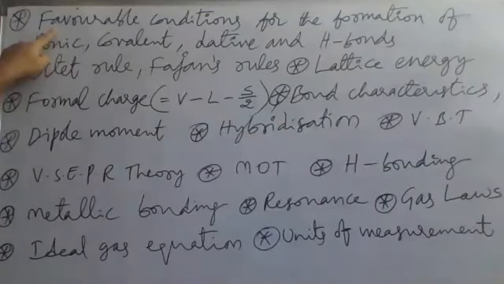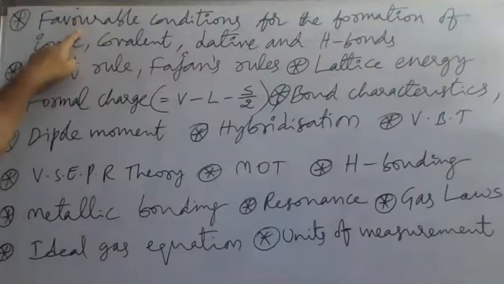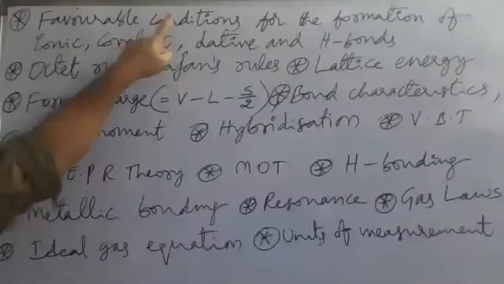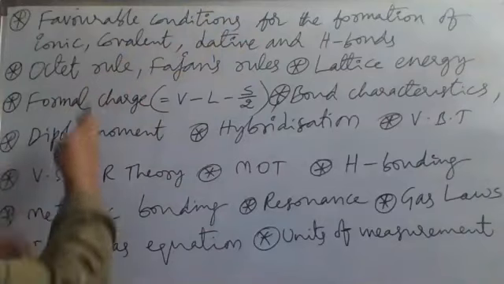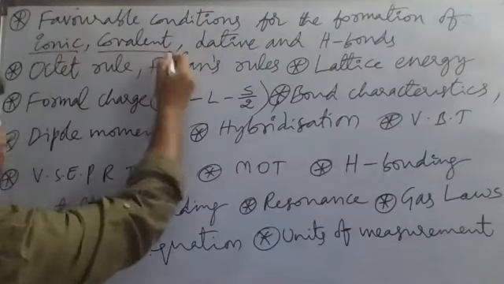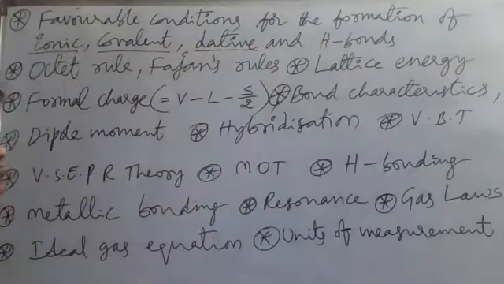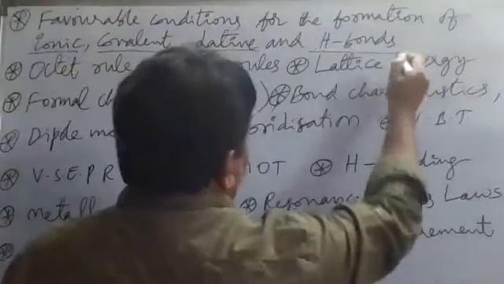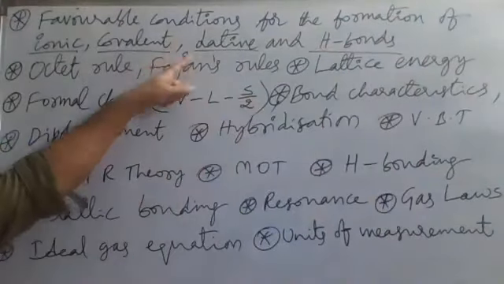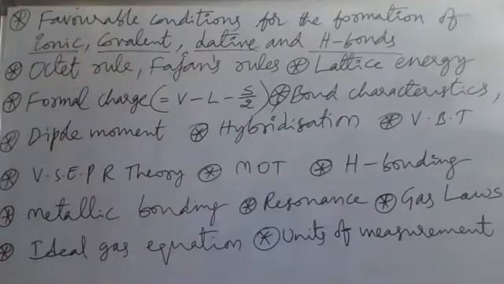The first topic we have to concentrate on is favorable conditions. Favorable conditions for the formation of which bonds? For the formation of ionic bond, covalent bond, dative bond, which means coordinate covalent bond, and hydrogen bond. What will be the favorable conditions for the formation of these different types of bonds? All these things we have to understand.